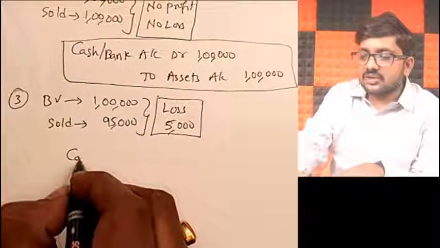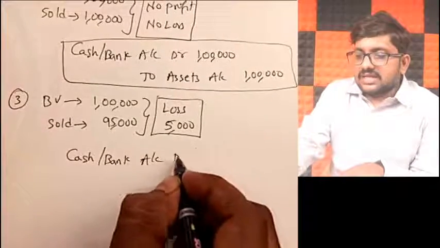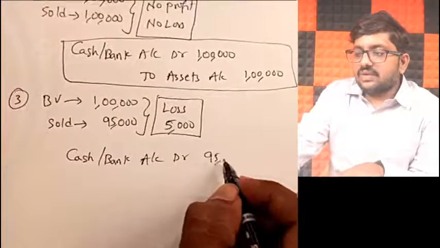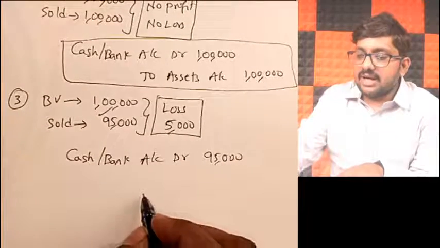Simple. How much are you receiving? Cash or bank account debit. How much are you receiving? Only 95,000, because you have sold it for 95,000. You will receive only 95,000. Right, ma? Leave one line space.